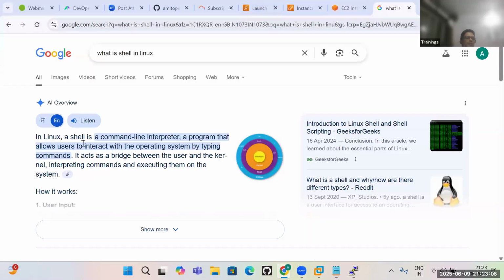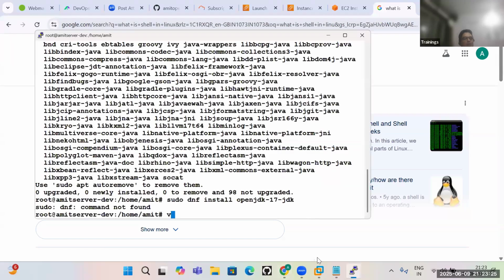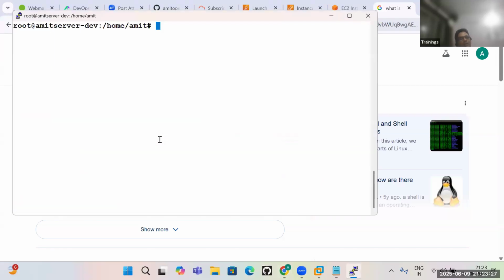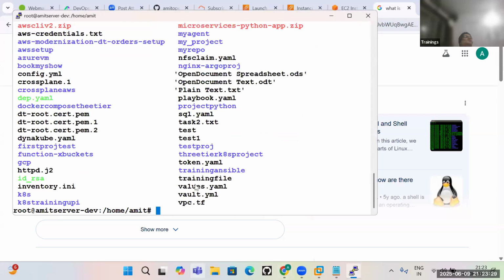A shell is a command line interpreter, a program that allows the user to interact with the operating system by typing commands. When you type the ls command, there is no mouse movement in the Linux command line. If I type the command and interact with the operating system, this is called shell.